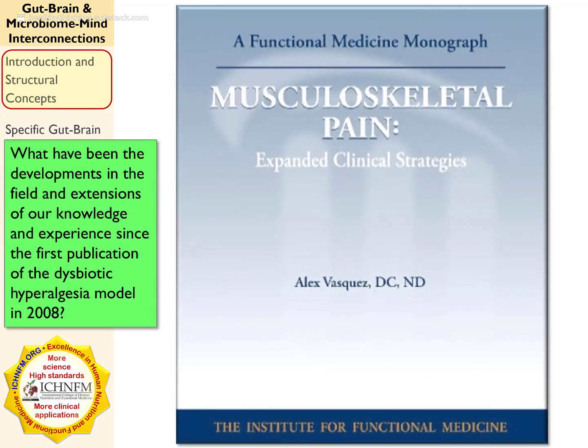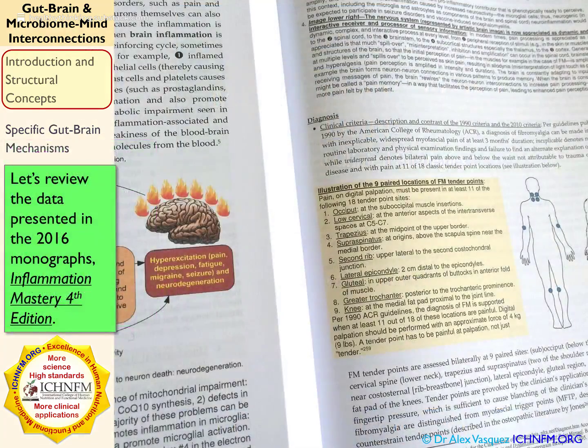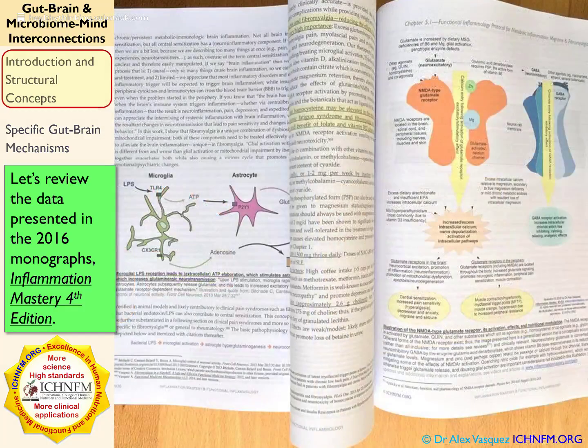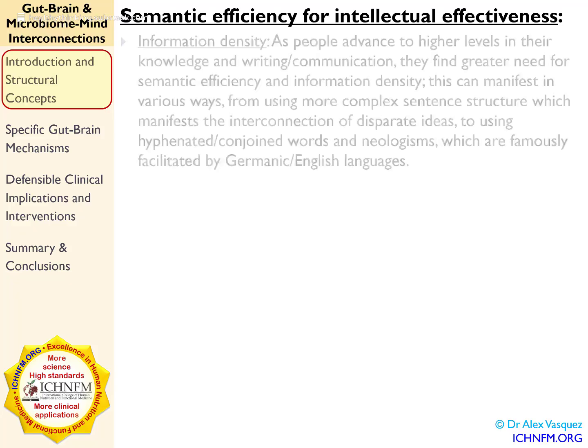So I've been working on this information now for several years. I first published this model of dysbiosis-induced fatigue and pain back in 2008 when I was commissioned to write this book for the Institute for Functional Medicine. And just in this year, 2016, I've really advanced that model a lot, and I've come to a better understanding of it. Obviously, 8 years ago, I didn't understand as much as I do now. And even in this past year, I've had a quantum leap in my understanding of neuroinflammation. Obviously, I published some updated models in the books and the monographs and in some peer-reviewed research as well.